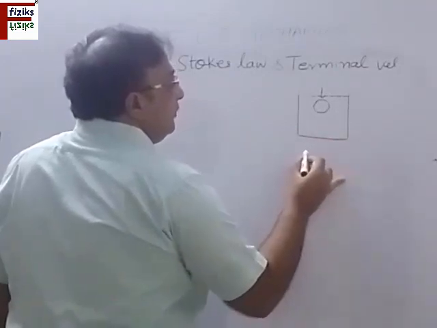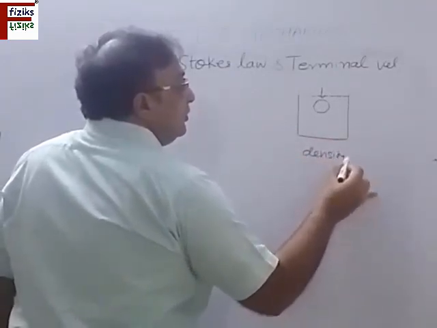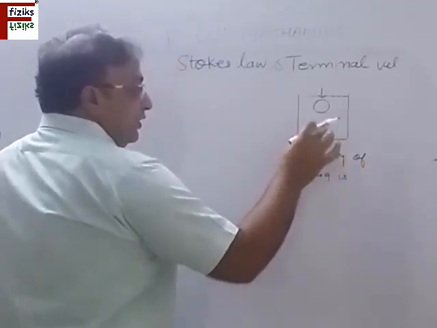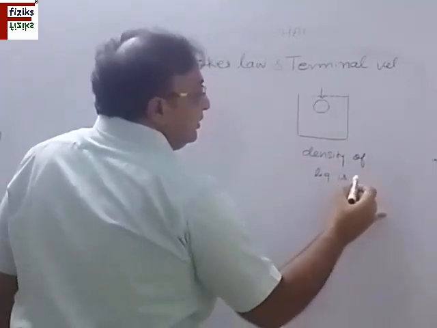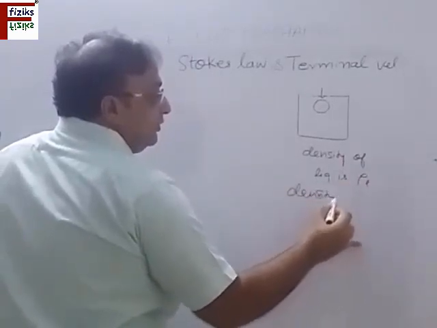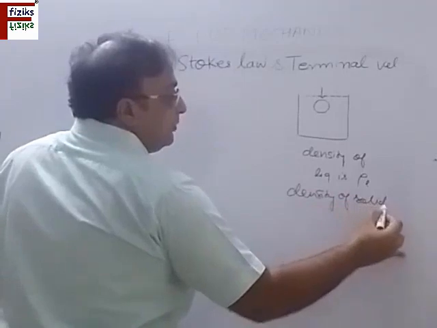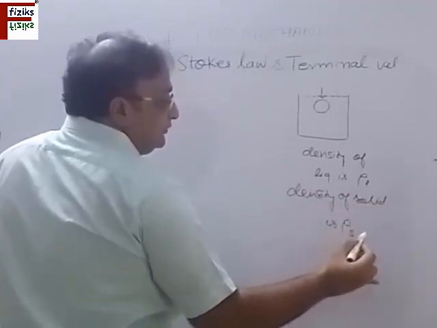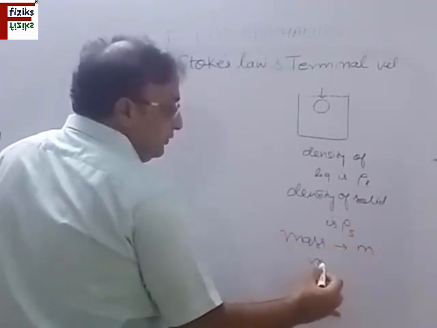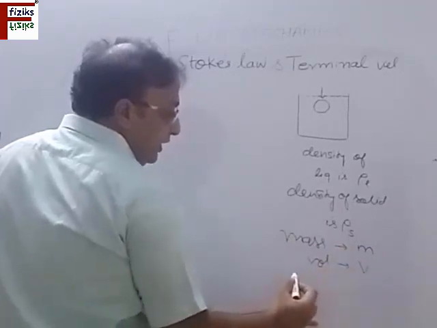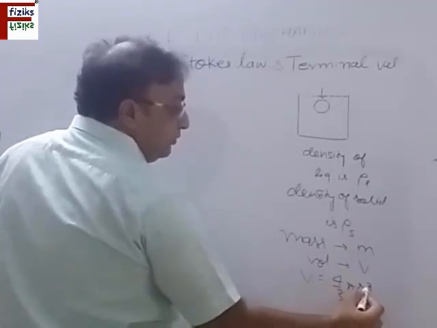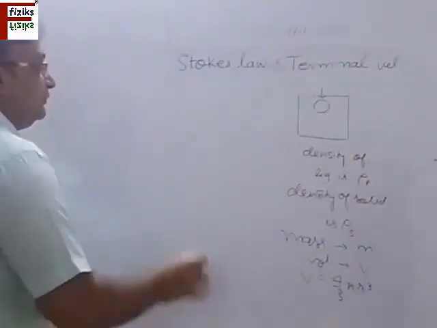Suppose the density of the liquid in which it is dropped is rho L. We are taking a liquid and not a gas. The density of the solid which is dropped is rho S. The mass of the solid is M and its volume is V. If I take a spherical ball, then V is 4 by 3 pi r cube, where r is the radius of this ball.